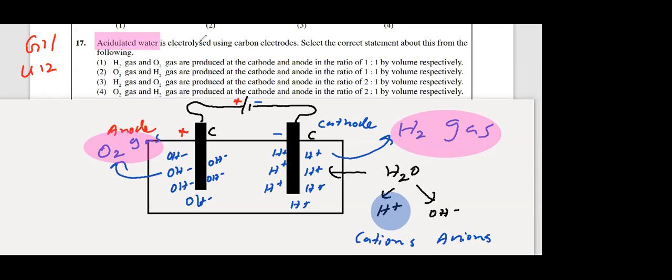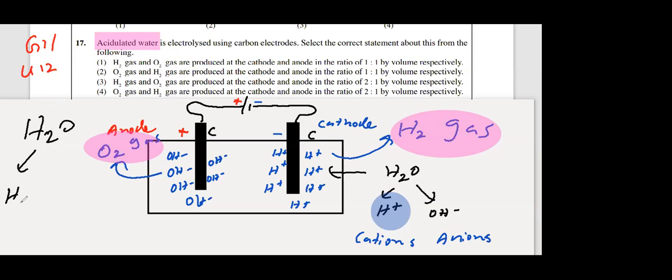Now the question is this. You can decide the first half. Hydrogen and oxygen gas are produced at the cathode and anode in the ratio... Oxygen at the anode and hydrogen at the cathode, that is correct, but the ratio is the next problem. How to decide the ratio? What is the ratio in water? The hydrogen to oxygen ratio in water is 2:1.